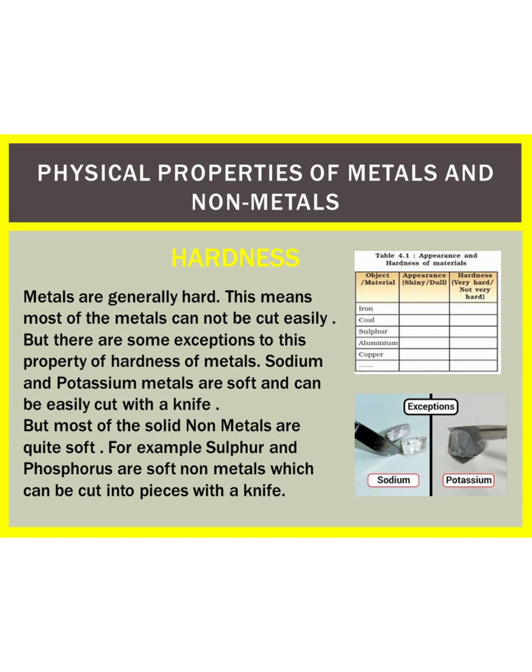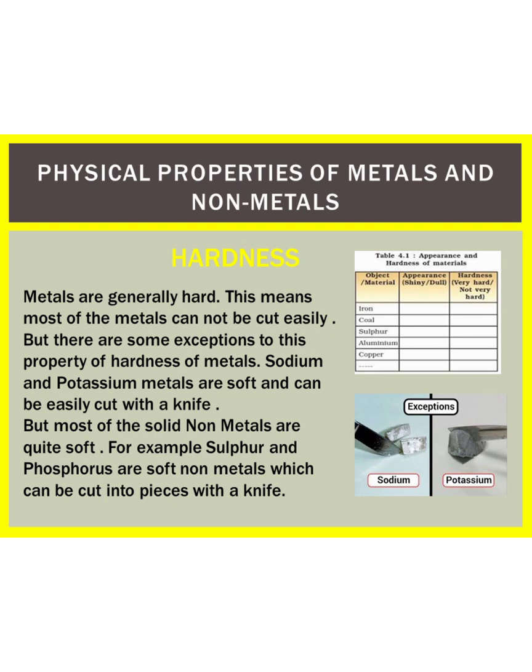For example, if we try to cut a thin sheet of iron metal with a pair of scissors, we will find that it is very difficult to cut the sheet of iron. This is because iron metal is very hard. On the other hand, a thin sheet of aluminium metal can be cut easily by using scissors. This means that aluminium metal is less hard.